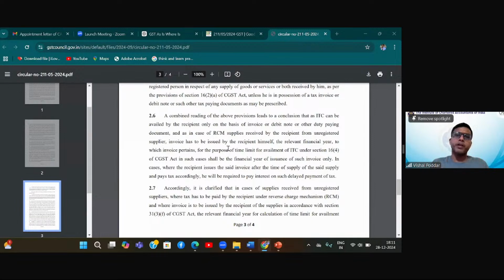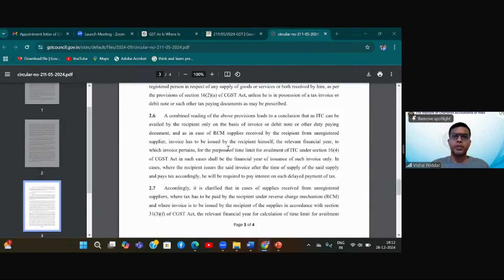Now, if this particular transaction has happened 2 years before, let us say now we are in December 24 and this happened in December 22, you made the payment, you got the supply. At that time, you were not knowing about the provision of self-invoice, which is actually the case today also.